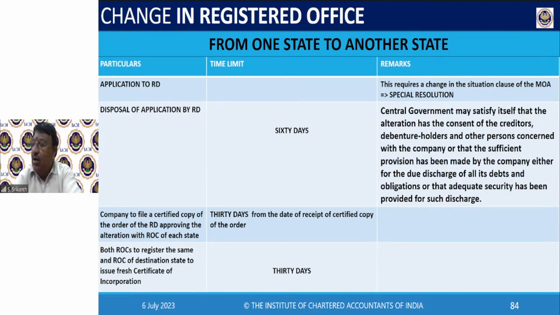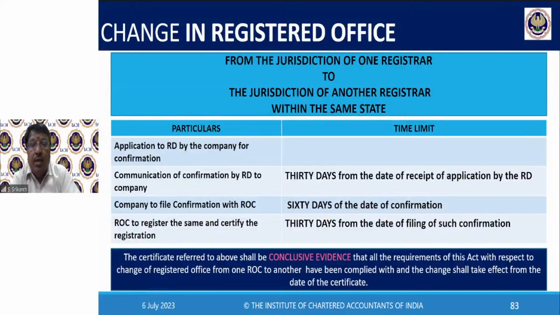Okay, good. Now come to Bhumika's question. Sir, if a company is changing its registered office from one ROC to another, or from one state to another, in both situations? No. For ROC to ROC, they have not prescribed consent of creditors, because the creditors are in the same state. So the company is in the same state.